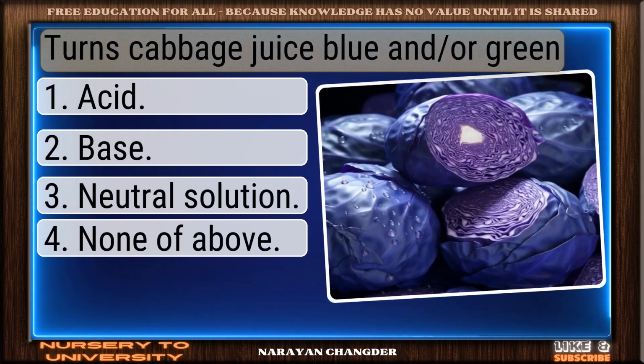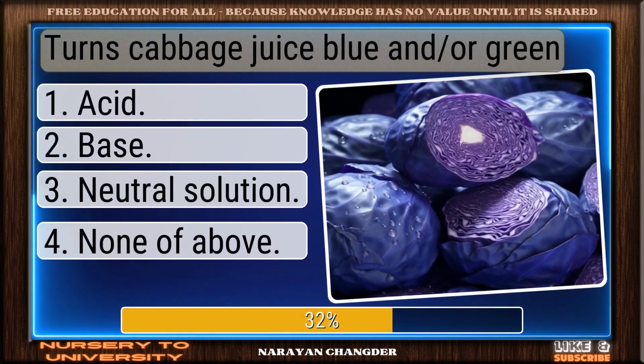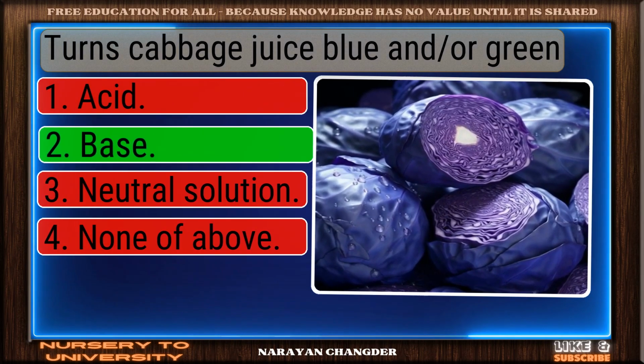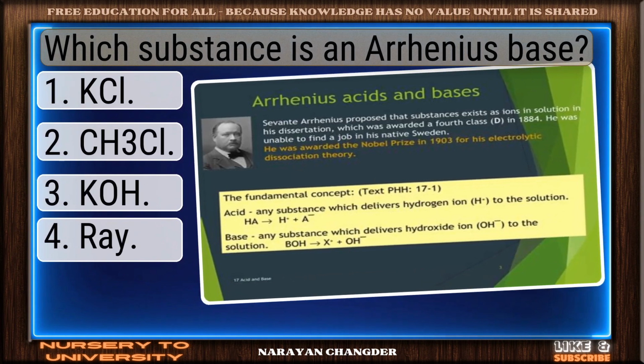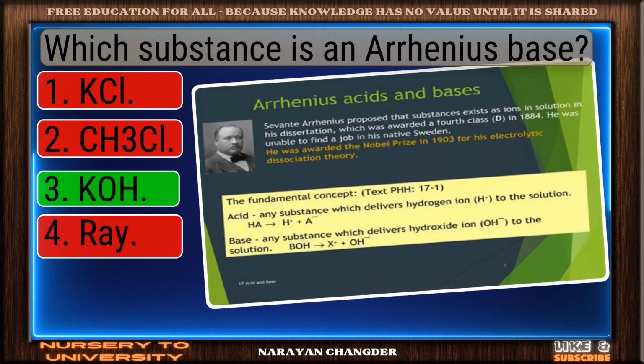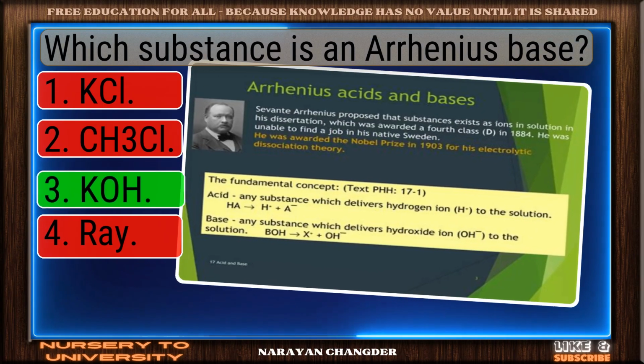Turns cabbage juice blue and or green. Right again. Base is a valid answer. Which substance is an Arrhenius base? Great job. CO is the accurate answer.